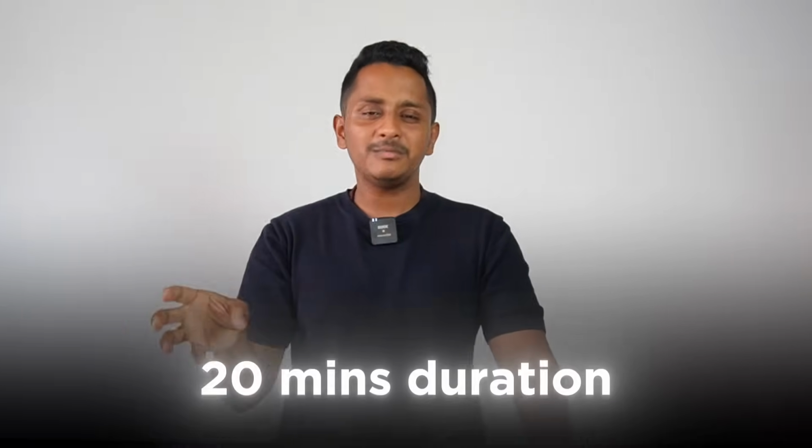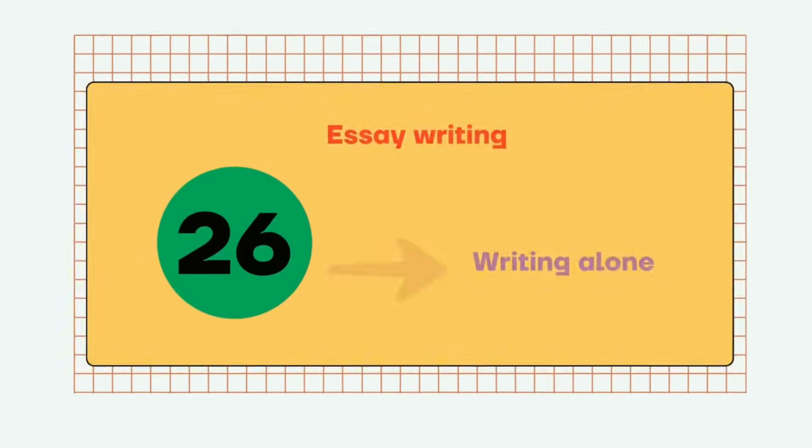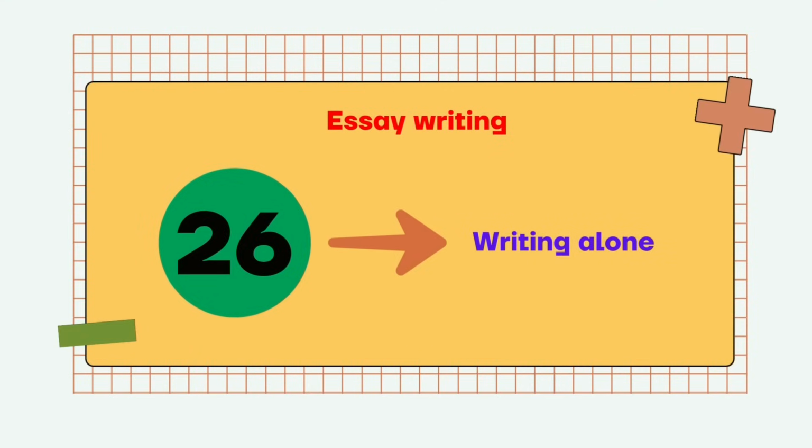Alright, so only one question will come. There won't be 2 or 3. It's one question, 20 minutes timer, and approximately 25 to 26 marks you're going to get from the write essay module in your writing section. Now let's understand how you're evaluated with respect to the PTE essay writing. Well, there are a lot of changes.